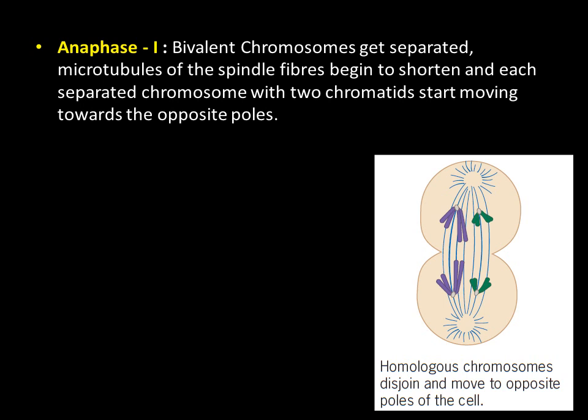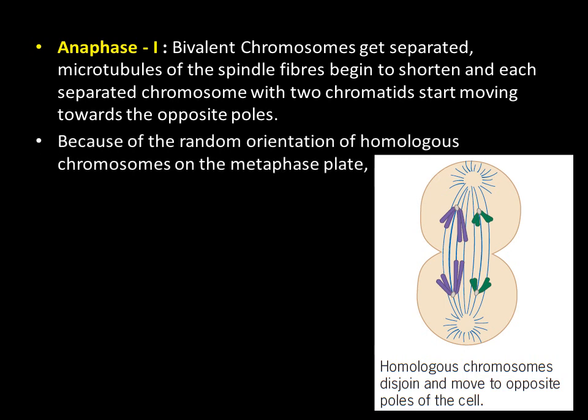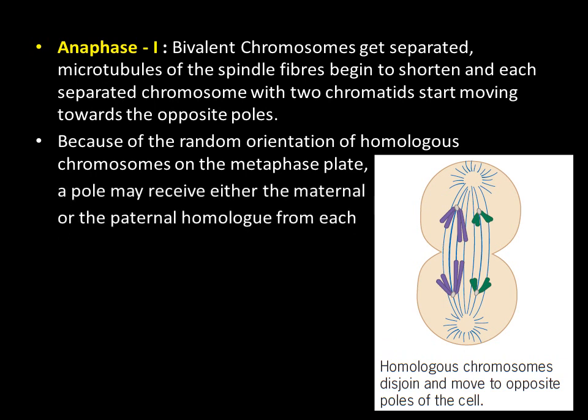So the next step is anaphase first. Bivalent chromosomes get separated, the microtubules of the spindle fiber begin to shorten, and each separated chromosome with two chromatids starts moving towards the opposite pole. You can see here that the chromosomes are now moving toward the opposite pole. Because of the random orientation of homologous chromosomes on the metaphase plate, a pole may receive either the maternal or the paternal homologue from each chromosome pair.